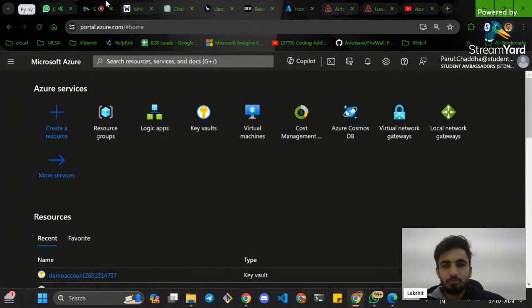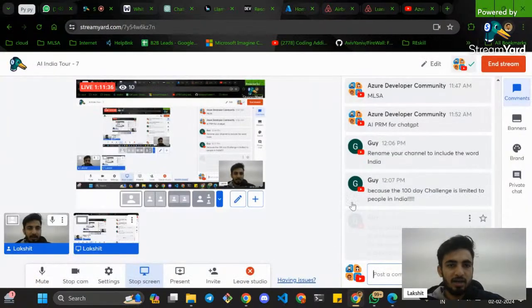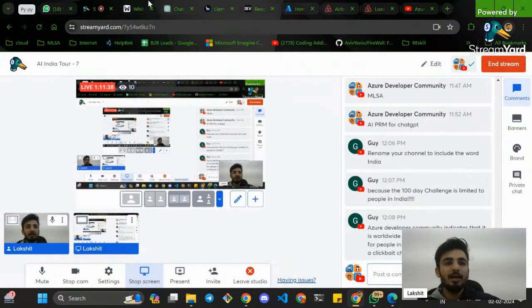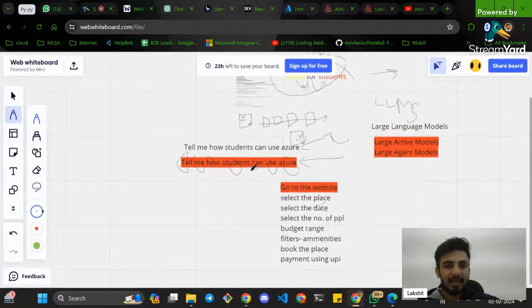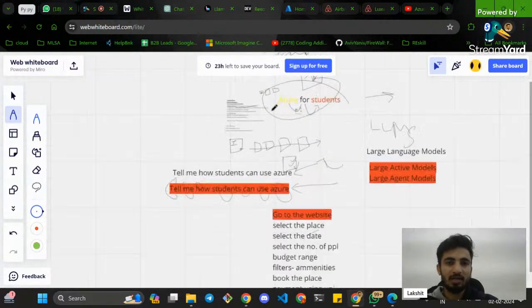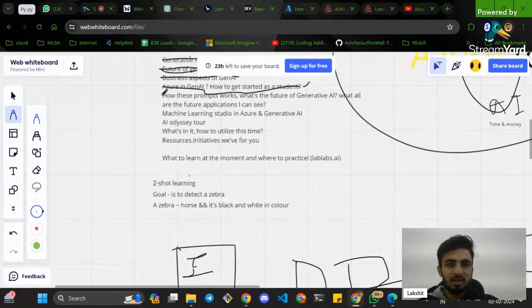Now let's stick to our point, right? Let's stick to our point where we were. So we have already covered the LAMs and LLMs model. Right now, let's see what we have covered. We have already covered that LAMs are the future of the industry. Then what are the future applications I can see?